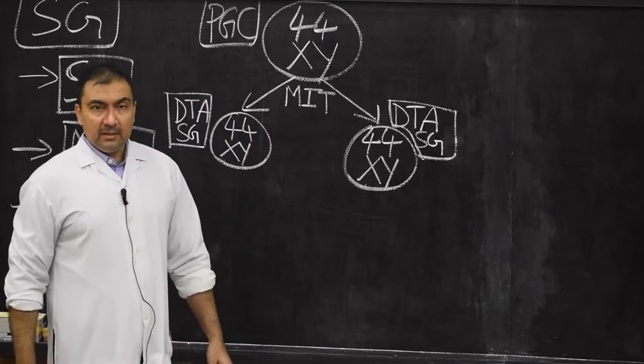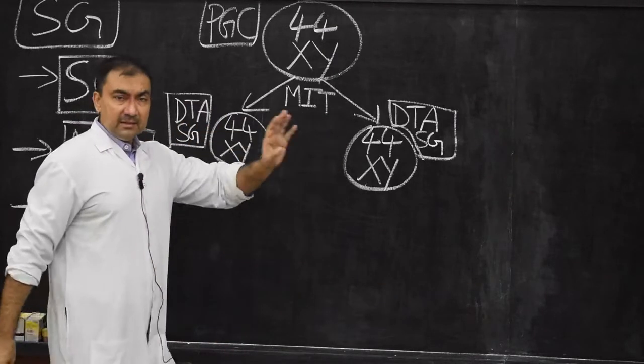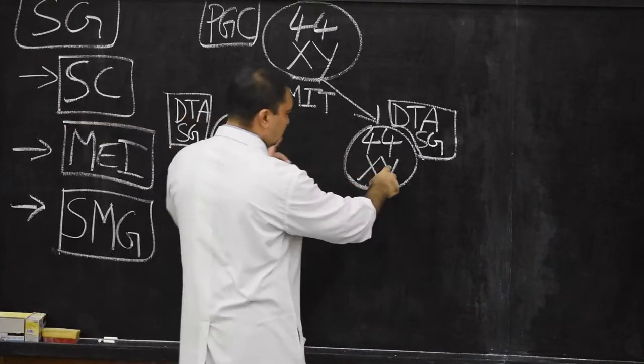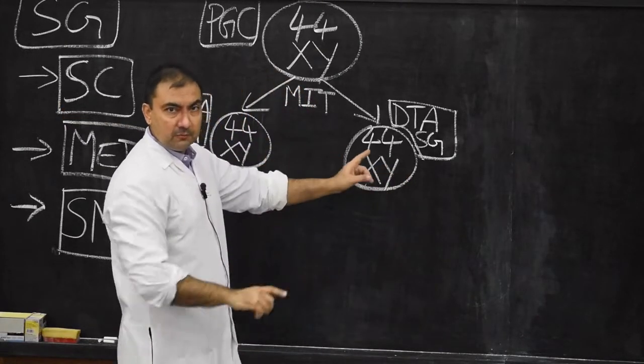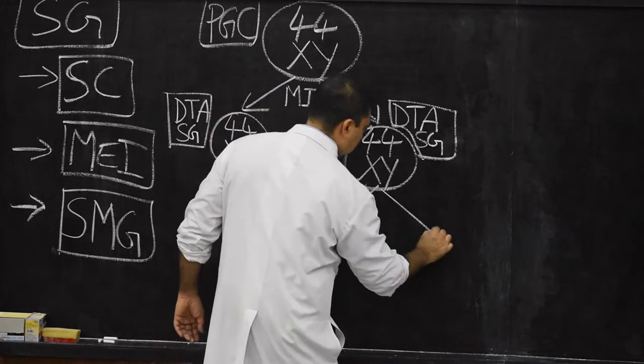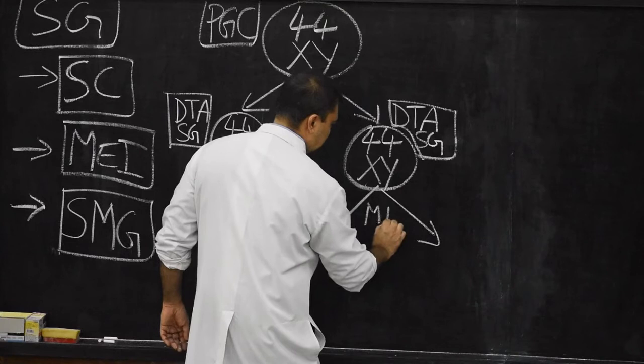Now, both of them are dark type A spermatogonia. Now we'll take only one, we will not show both. Each dark type A spermatogonia will again undergo mitosis once again.